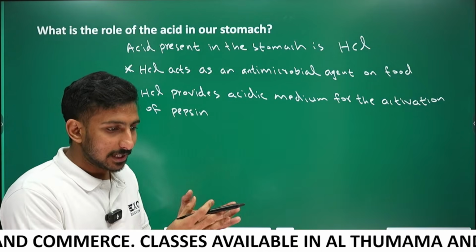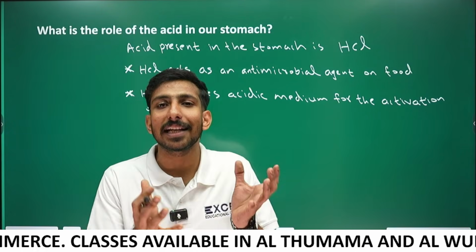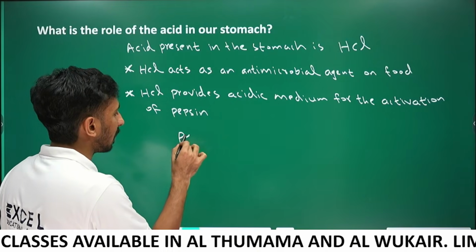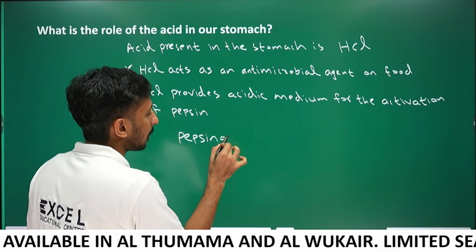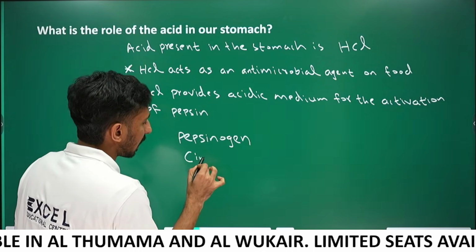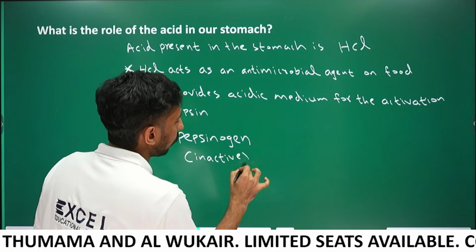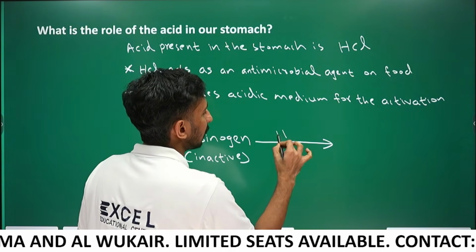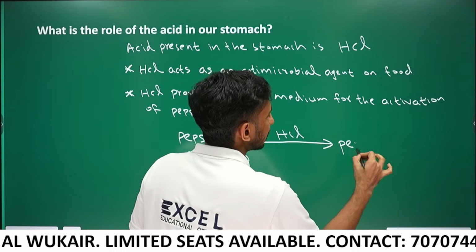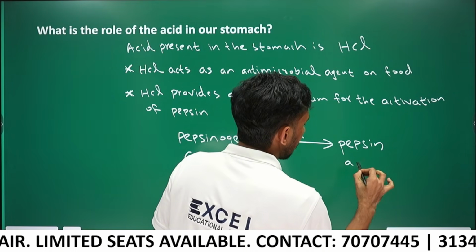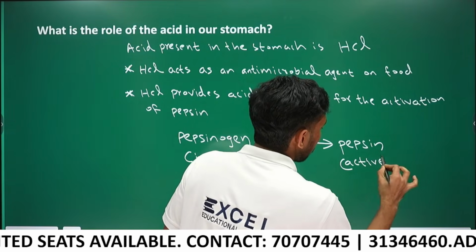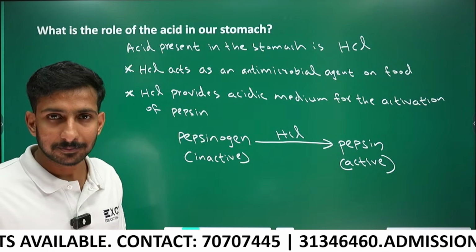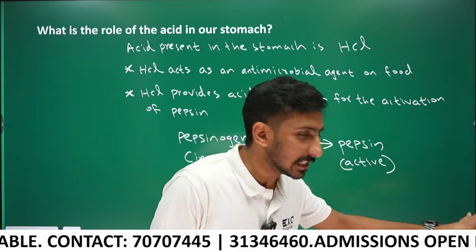Pepsin is initially released as pepsinogen. Pepsinogen is the inactive form. Pepsinogen is activated by HCl into the active pepsin. Pepsin is the active form, the protein digesting enzyme.